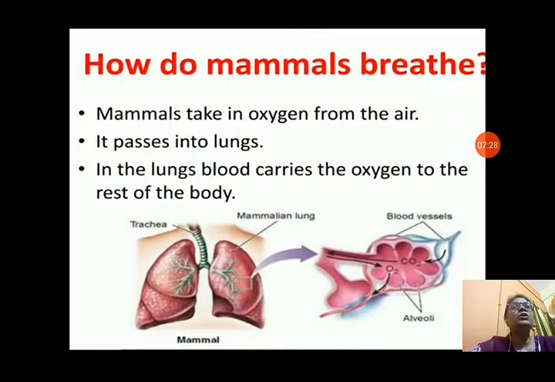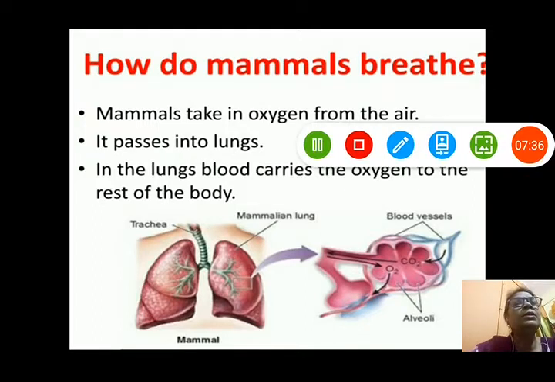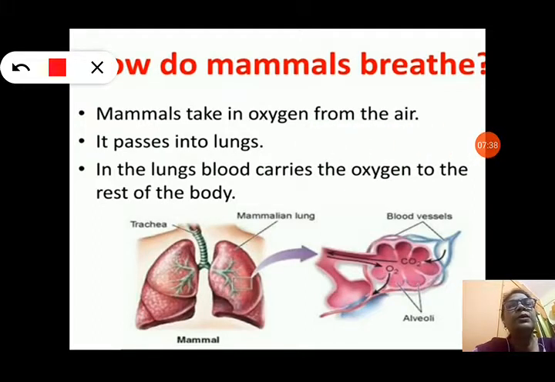Mammals take in oxygen from the air, and it passes into the lungs. In the lungs, blood carries the oxygen to the rest of the body. You can see how the lungs are described here. In mammals, the trachea carries air to the lungs, and the lung is enriched with blood vessels. In those blood vessels, exchange of gases takes place.